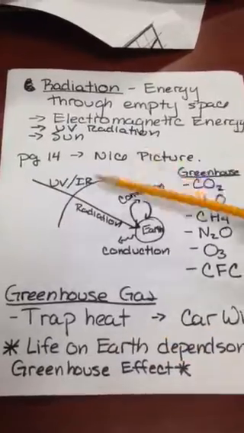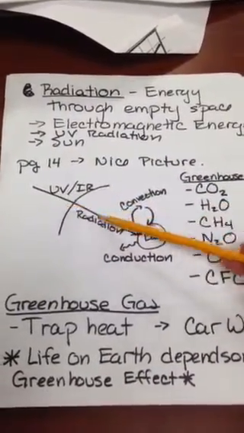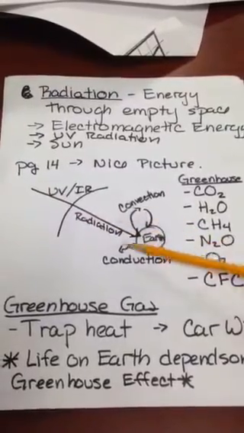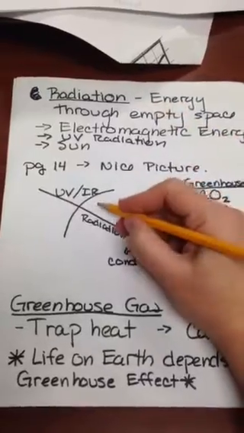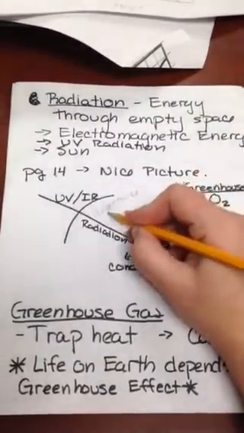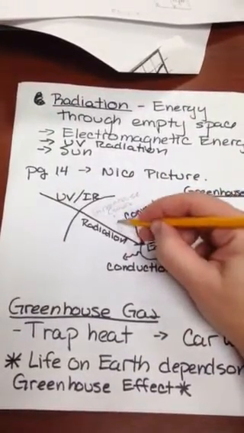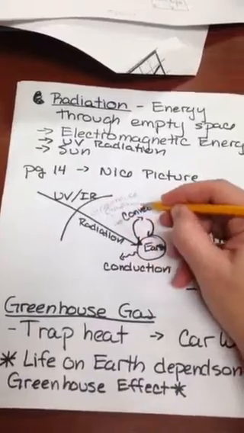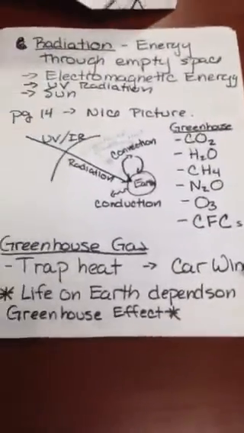Now, the greenhouse gases, what do they do? They trap the heat, kind of like your car window. If you can imagine, this would be like your car window. The sun shines in, it warms everything up in here. Heat can't get back out because the greenhouse gases up here, when the heat tries to come out, say nope, and pump it right back into the Earth, much like our car window.